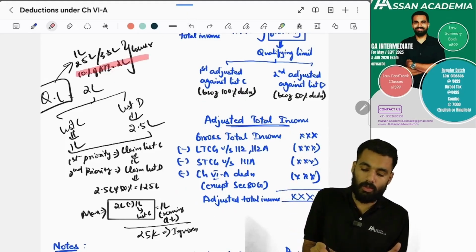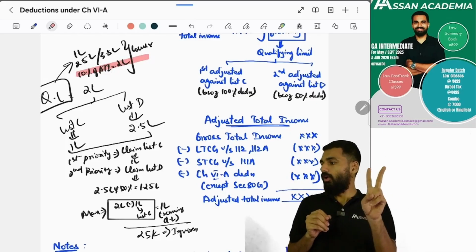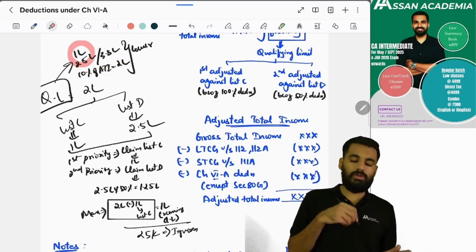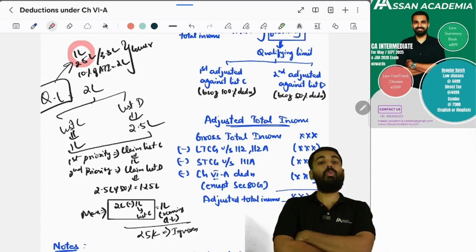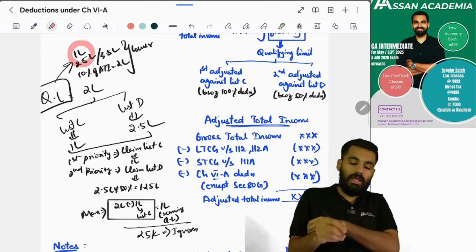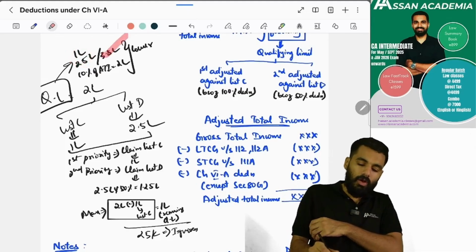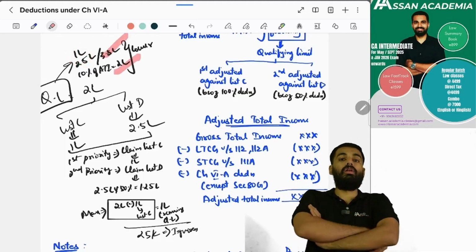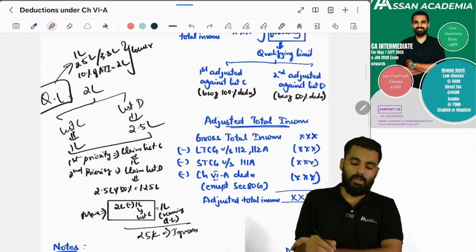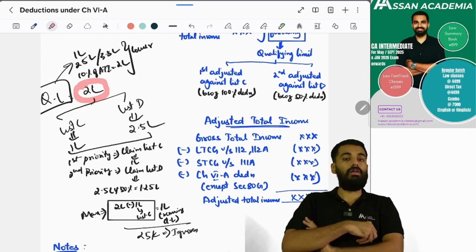So 10% of 20 lakhs, how much? 2 lakhs. And list C is 1 lakh and list D is 2.5 lakhs, which totals 3.5 lakhs. So 3.5 lakhs or 2 lakhs, whichever is lower. Lower is 2 lakhs. So 2 lakhs is the qualifying limit.